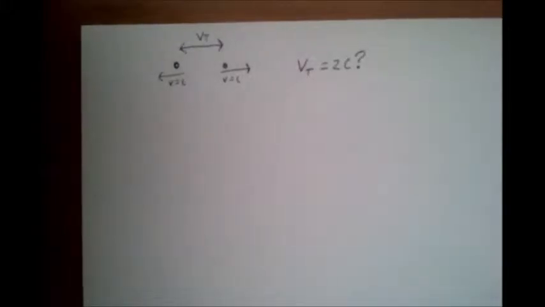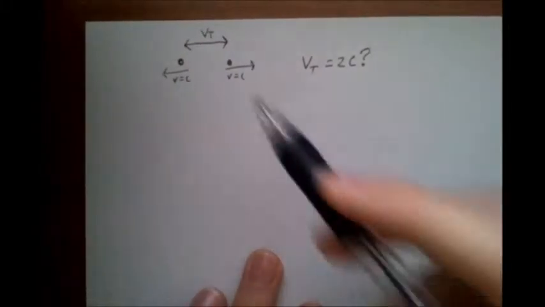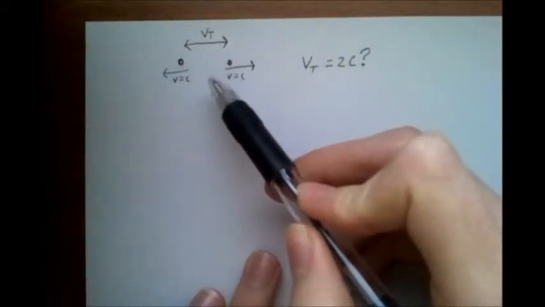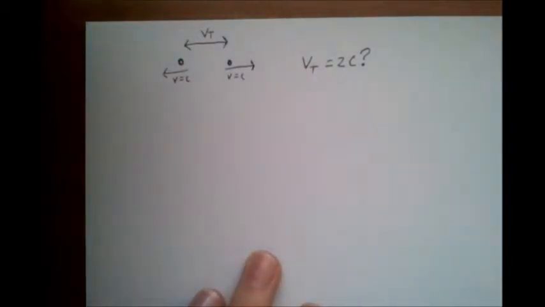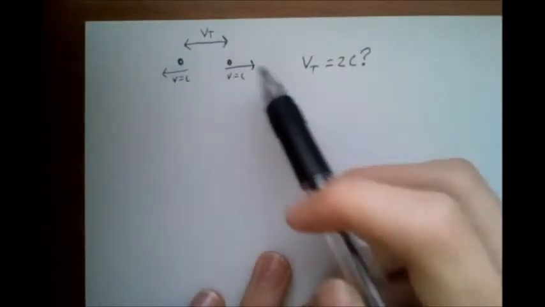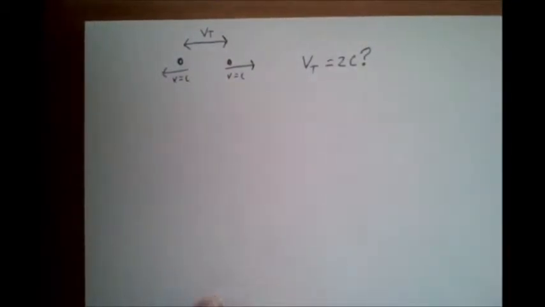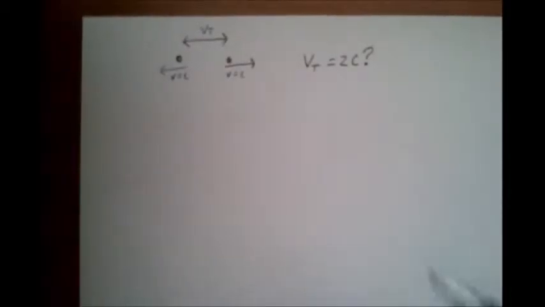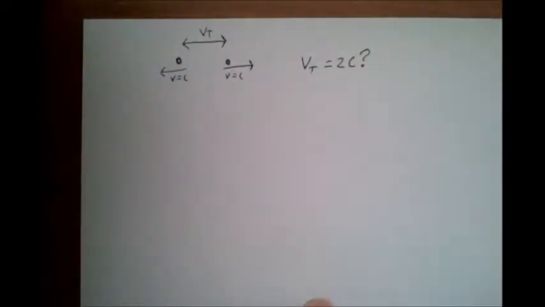Common sense is a big trap when it comes to physics. For example here, if we assume we have two spacecraft traveling in opposite directions at the speed of light, would the speed of a spacecraft relative to the other one be twice the speed of light? By common sense, you might just add up the velocities. However, this is not the case.